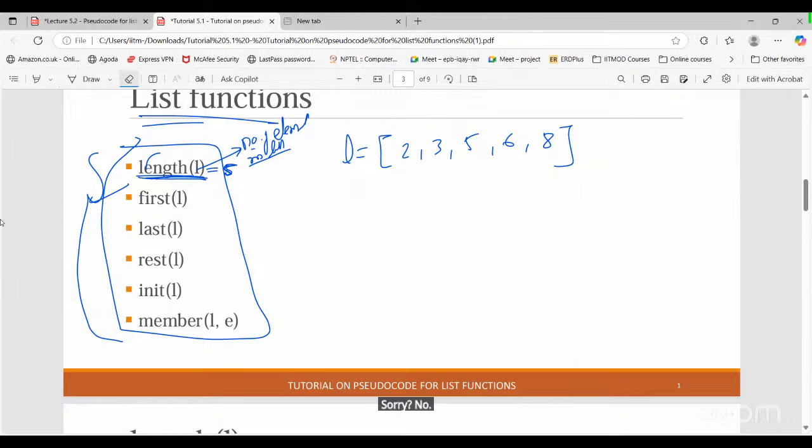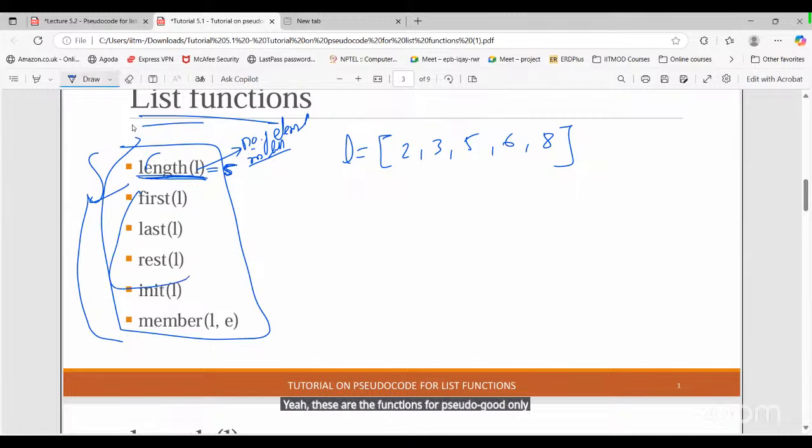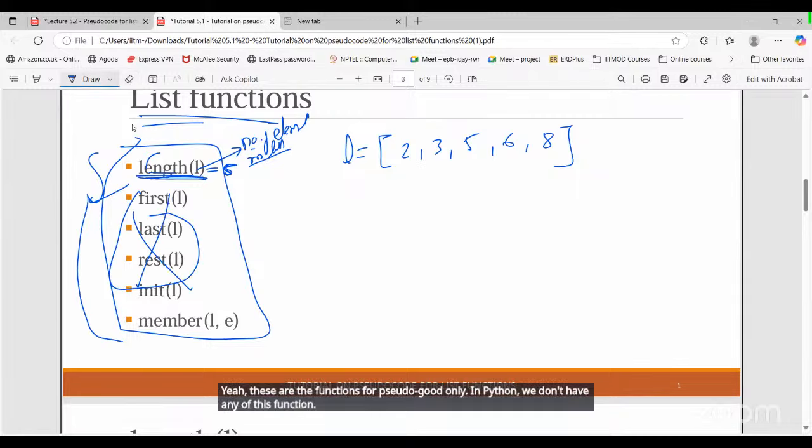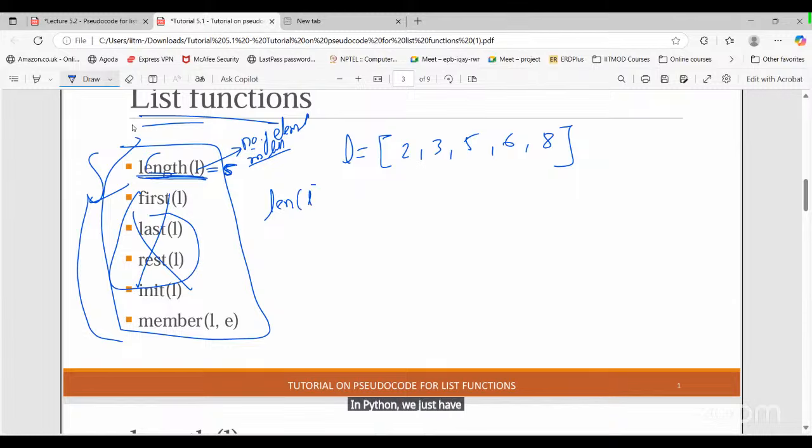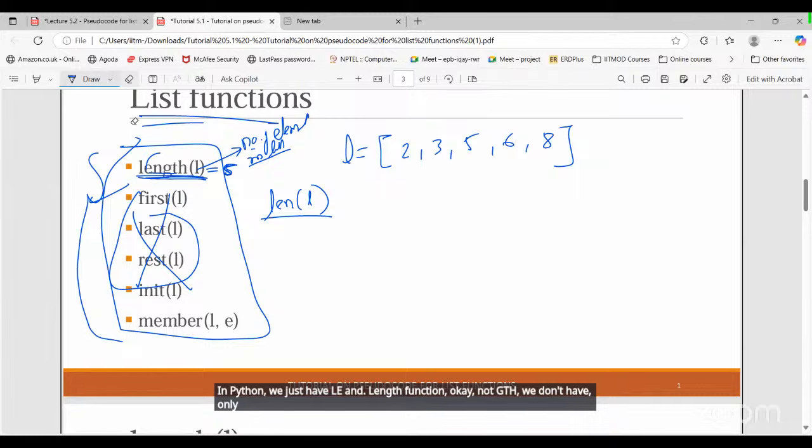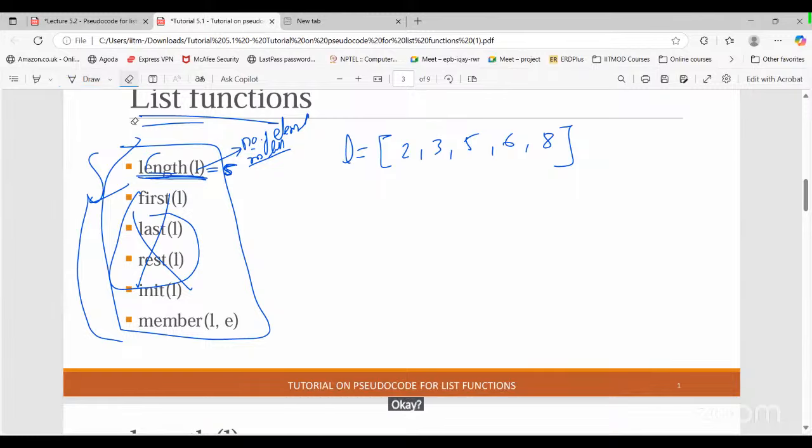No, the Python course is different. We are just discussing pseudocode here. These are the functions for pseudocode only. In Python, we don't have any of these functions. In Python, we just have the len function. So don't worry, don't get confused.